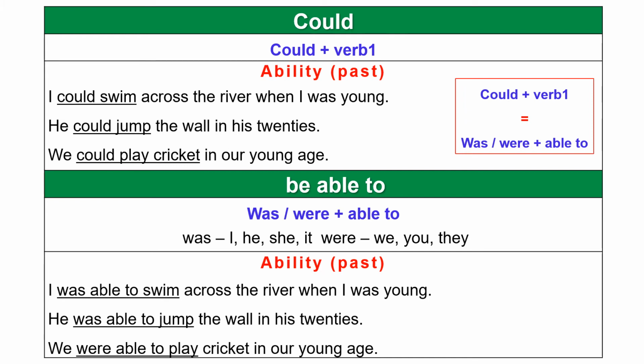Examples. I could swim across the river when I was young. It means when I was young, I could swim across the river. It is my past ability. At present, I don't have this ability.